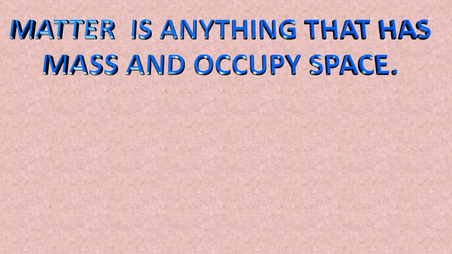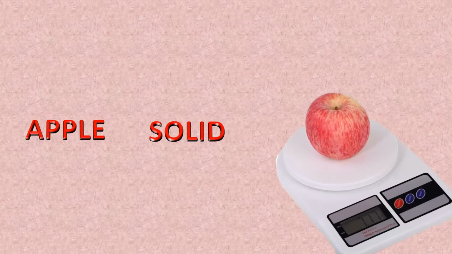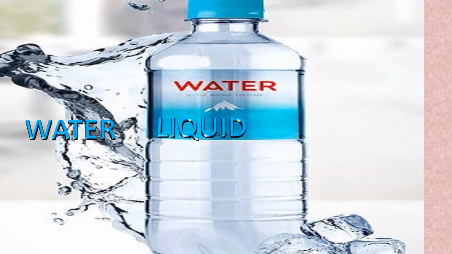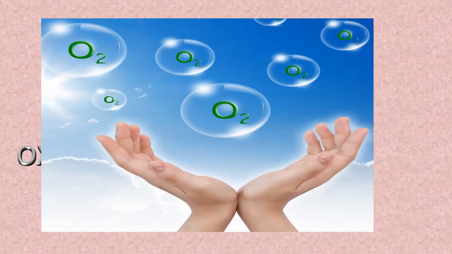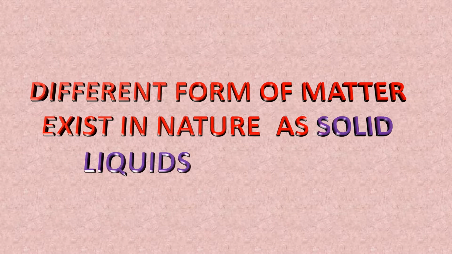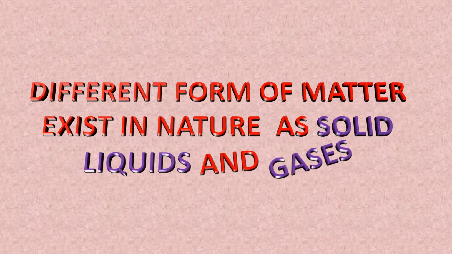If you take an example of an apple, it is a solid object. When we keep the apple on a table, it occupies space, as well as when we keep it on a balance, it also shows weight. So, it means that it has mass. Similarly, water, which is a liquid object, also has mass and occupies space. Oxygen, which is in a gas state, also has mass and occupies space. So, different forms of matter exist in nature in the form of solid, liquid and gases. We will study all these things in detail.